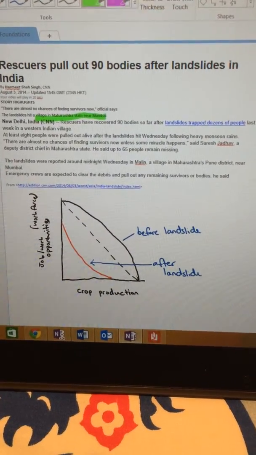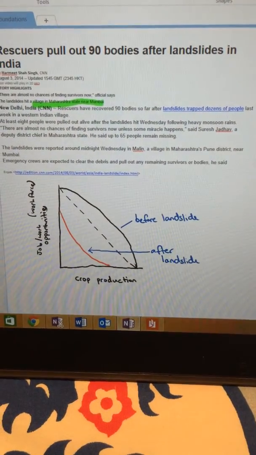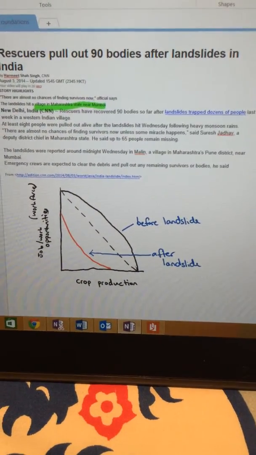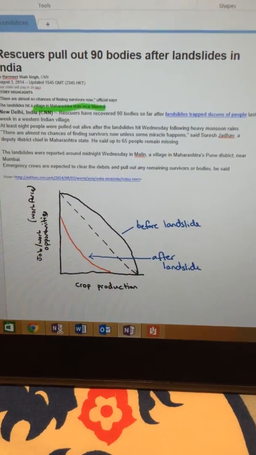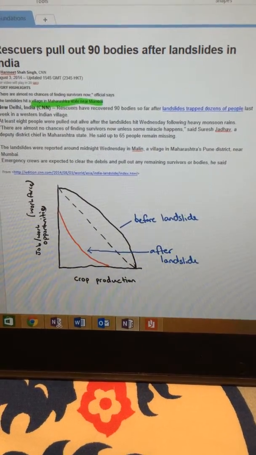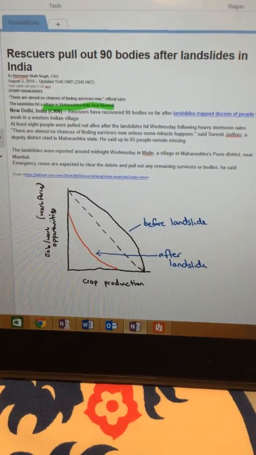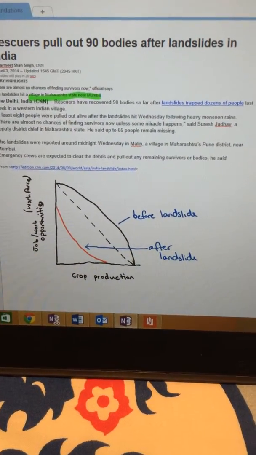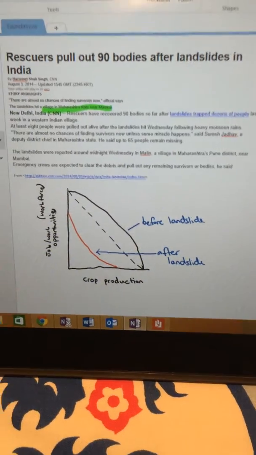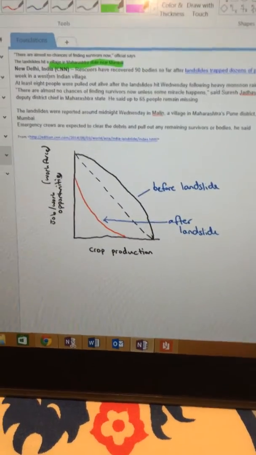So I thought I could use this in my PPC graph and say how the climate aids in this, and how it gives the villagers job opportunities, and it helps in the crop production of the whole of India and for their village itself. So this is what I've done my PPC graph on. So I guess we could get started then.